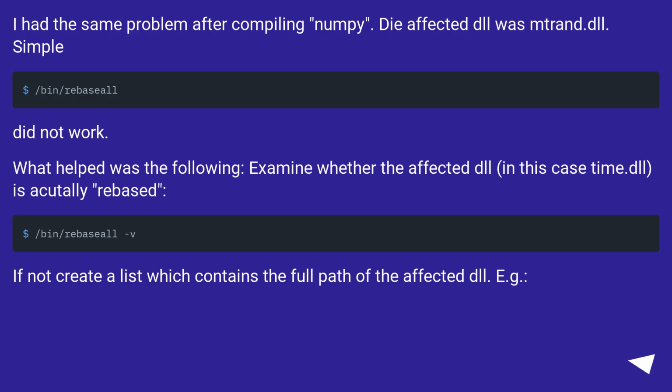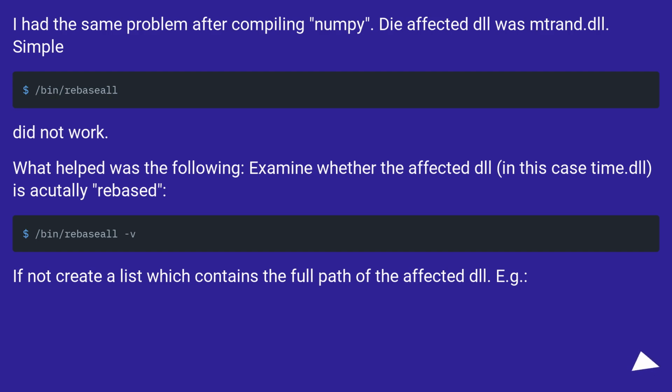I had the same problem after compiling NumPy. The affected DLL was mtrand.dll. Simple rebaseall did not work. What helped was the following: examine whether the affected DLL, in this case mtrand.dll, is actually rebased.